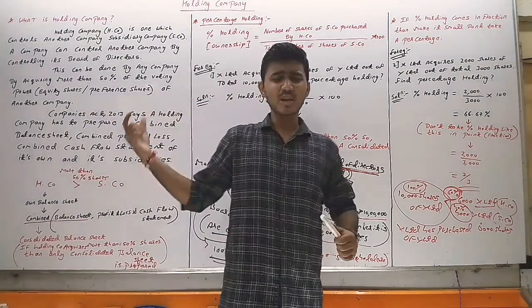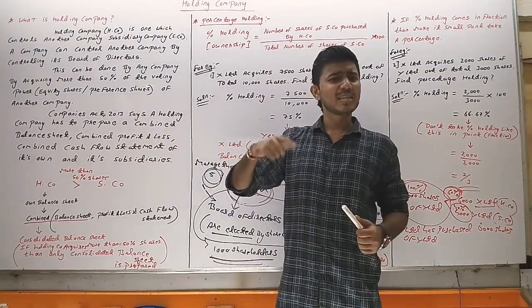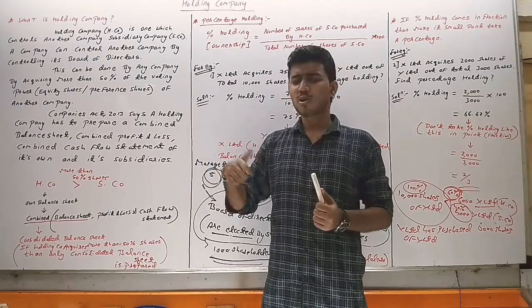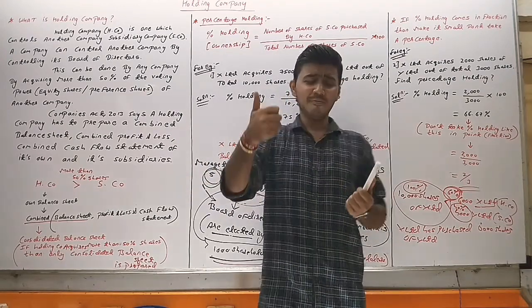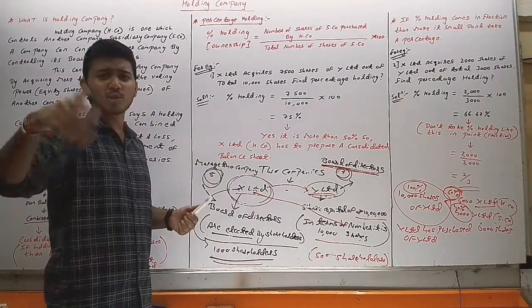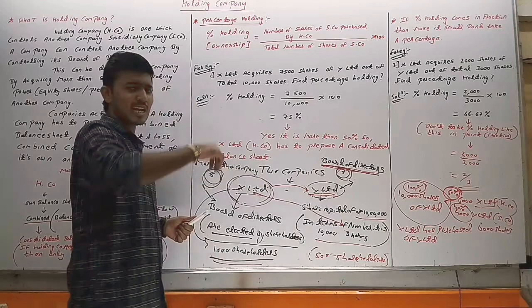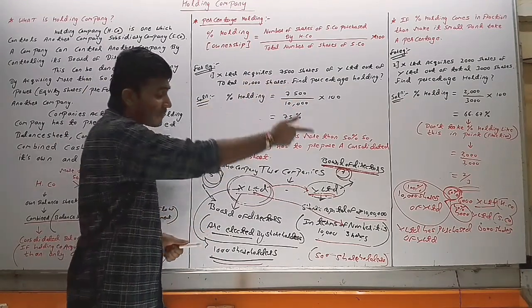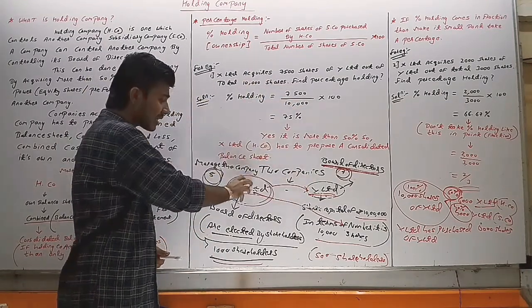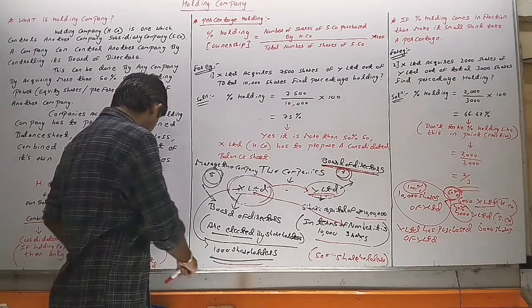Because if they do not acquire more than 50% shares, then we can't call them a holding company. The rule for a holding company is simple. If any company wants to become a holding company, then it has to acquire more than 50% shares of another company. That other company will be known as the subsidiary, and this company will be known as the holding company.